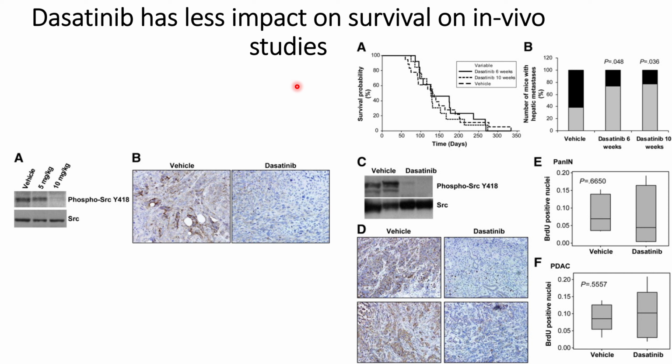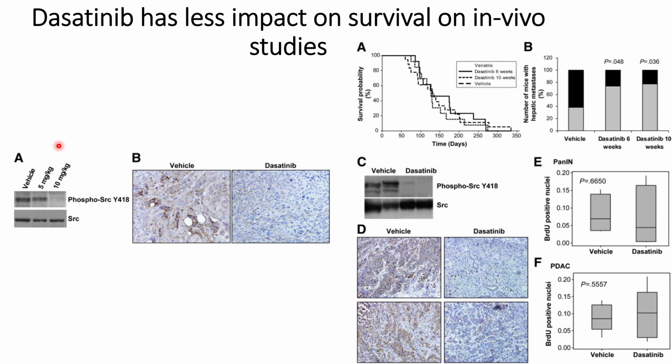Before directly moving into the studies, they also presented results to get the optimum concentration of dasatinib that can be used for the in vivo studies. On the right-hand side of the figure, in panel A, they have shown the results for different concentrations of dasatinib, and they see that at around 10 milligram per kg, there is a reduced activation of SRC compared to the case where 5 milligram per kg dasatinib is used.